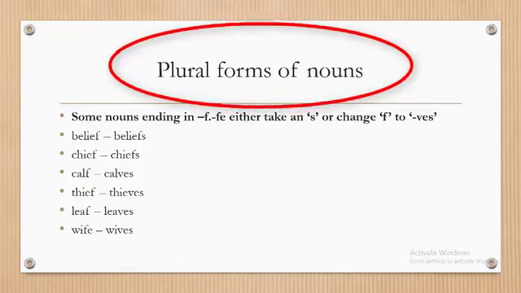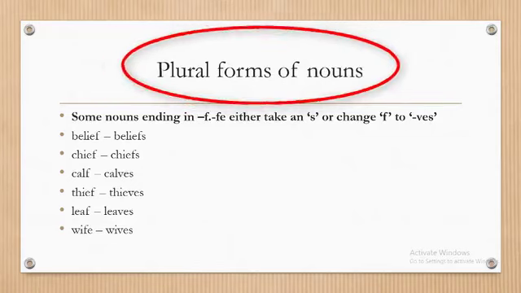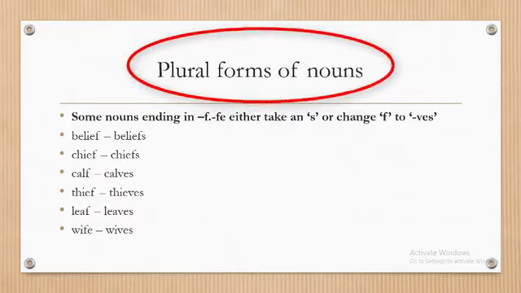Then we have the plural form of nouns continuing. Some of them end in f. Not every noun that ends in f or fe ends in ves.